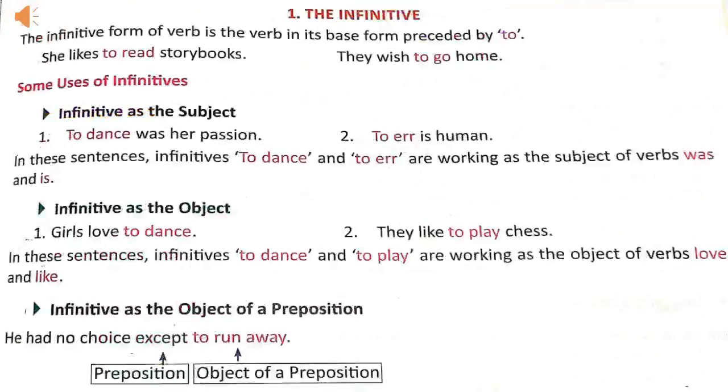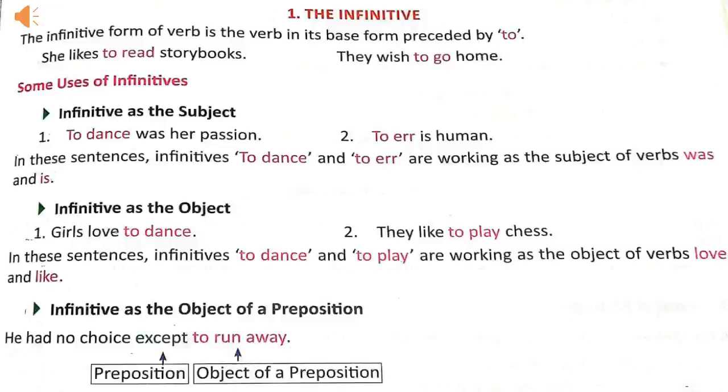Now let's see meaning and uses of infinitives. The infinitive form of a verb is the verb in its base form preceded by to. Means the infinitive consists of two words, to plus base form of verb. Base form means the first form of the verb.